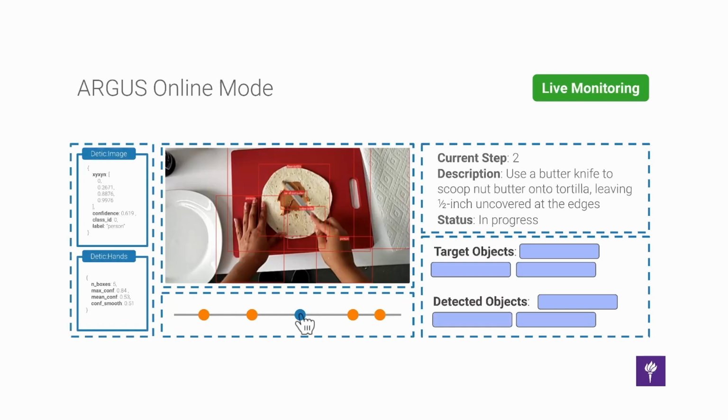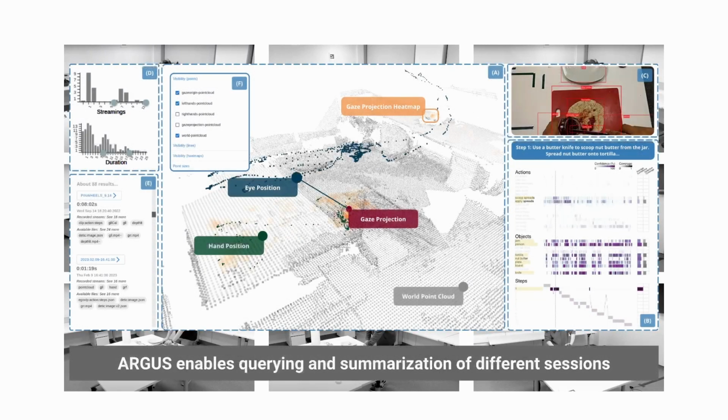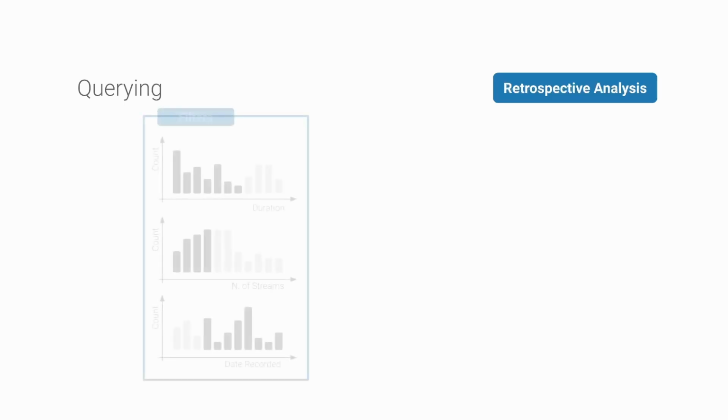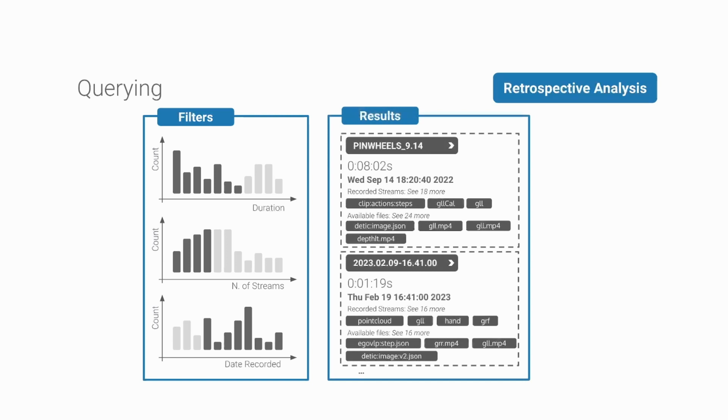Users have the option to record all data captured and generated by the AR headset sensors and associated ML models during a session. Over time, the online mode of ARGUS enables researchers to collect recordings from different users, creating a database of historical data containing valuable knowledge to be explored by researchers via the ARGUS offline mode. Users can begin interacting with ARGUS's offline mode by filtering for recordings of interest. The Data Manager panel allows users to define parameters, such as the recording duration, and search for recordings that fulfill the defined criteria.